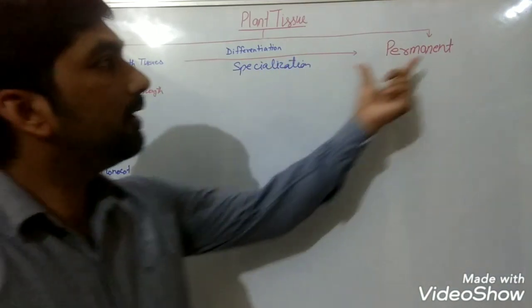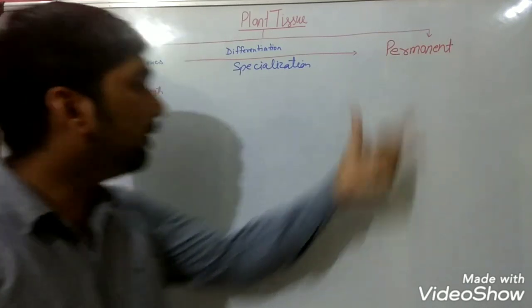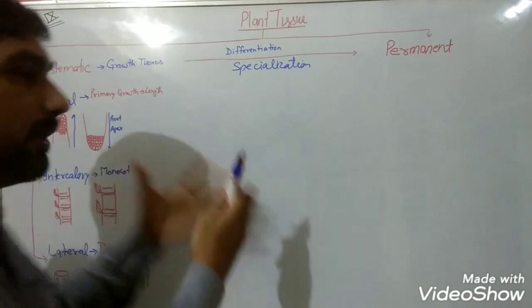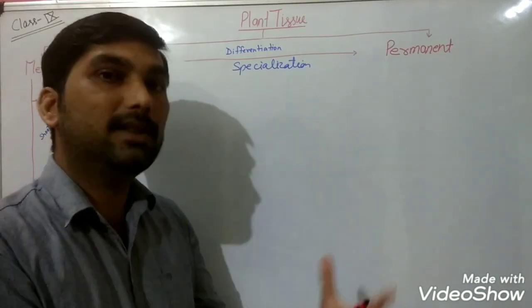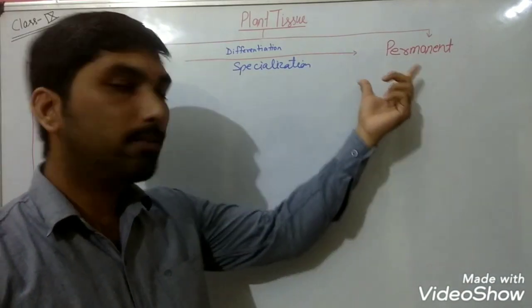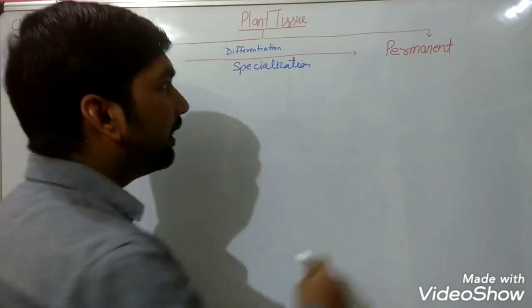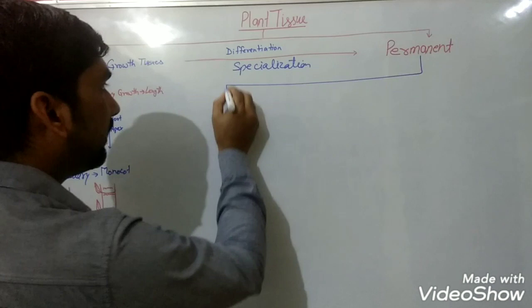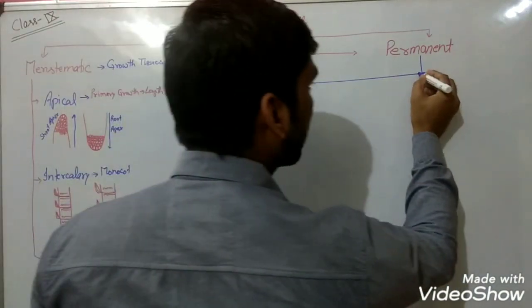So the permanent tissues are going to evolve from meristematic tissues, and such meristematic tissues which got differentiated are known as permanent tissues. Permanent tissues are further classified in two categories.